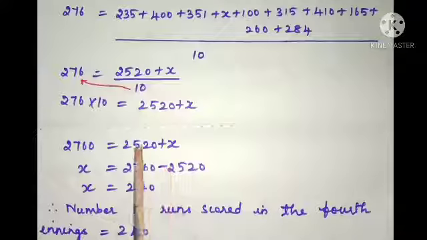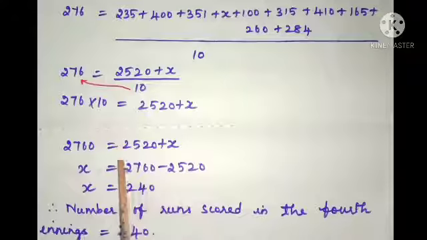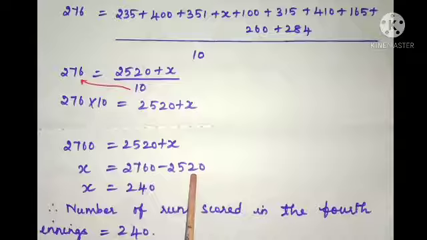In the next step, bring 2520 to the other side. It becomes minus 2520. Already 2760 is there. So 2760 minus 2520. Now when we subtract 2520 from 2760, we get 240. Thus, the number of runs scored in the 4th innings is 240.